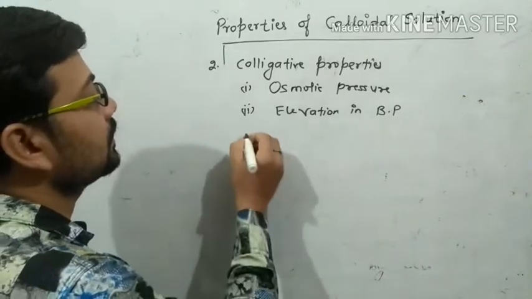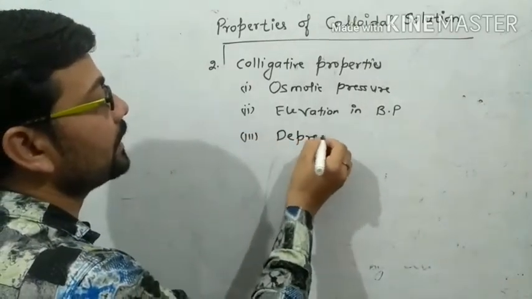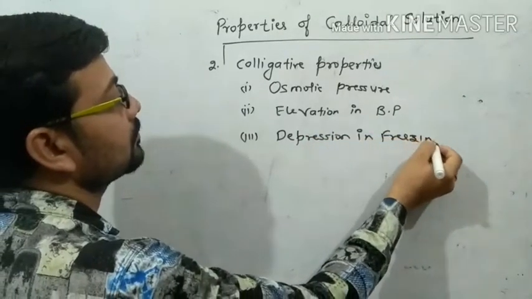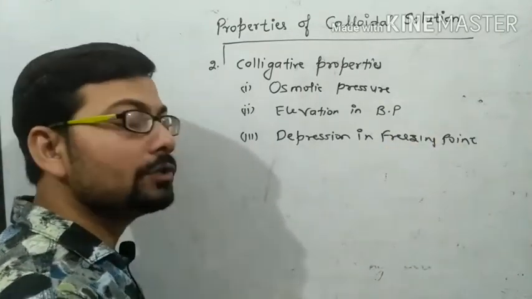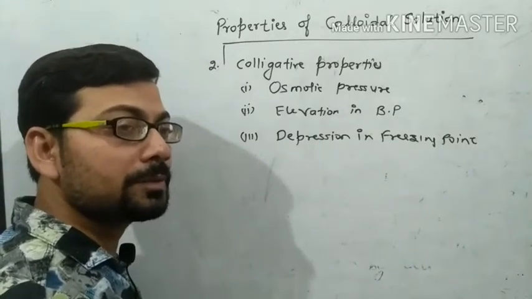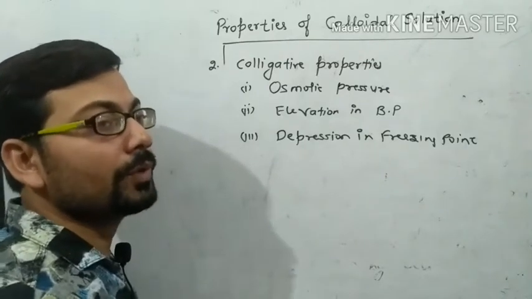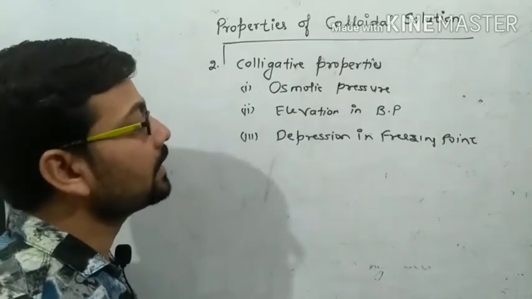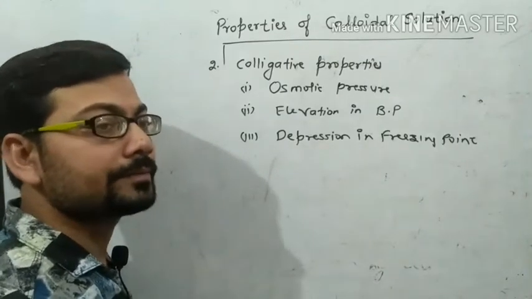Now the third, depression in freezing point. It means when we dissolve a non-volatile dispersed phase in the dispersion medium, depression in freezing point occurs, that is, lowering of the freezing point occurs.